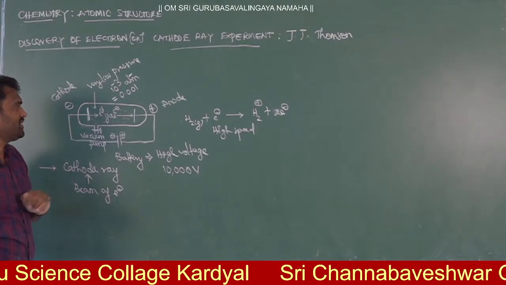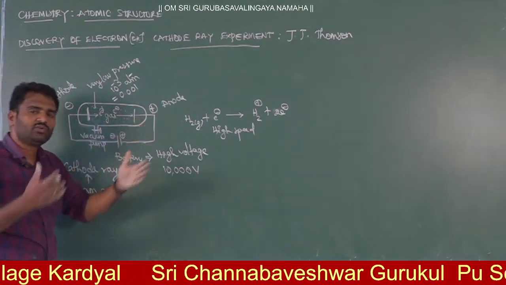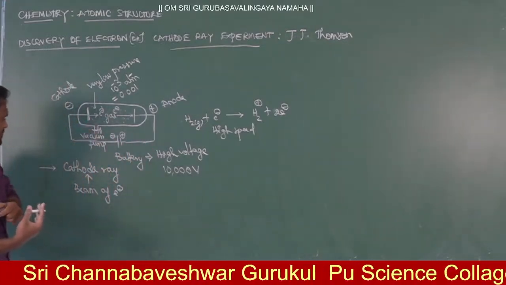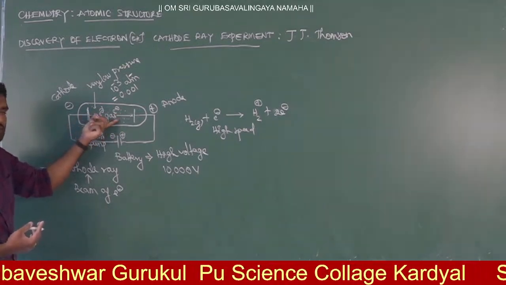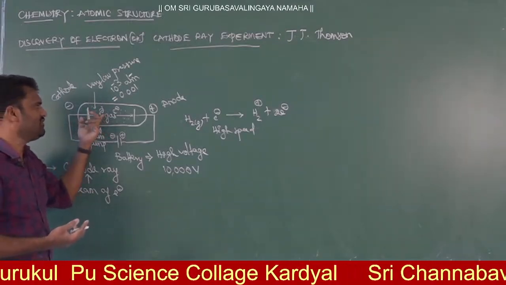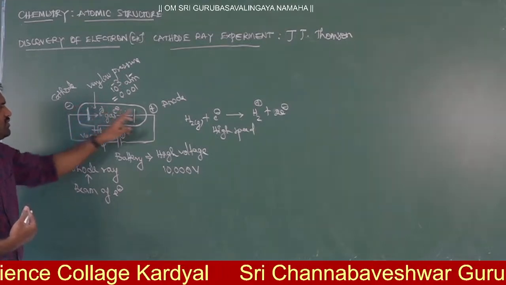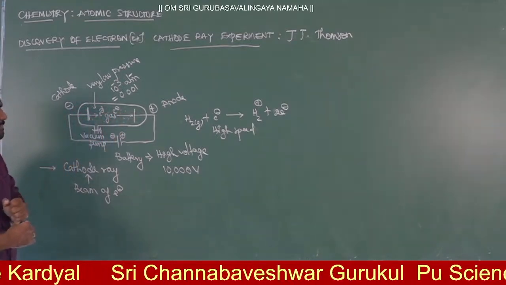Right, now let me say one thing. Whenever electrons are passing from this cathode to anode, to reach from cathode to anode, they need some medium. The medium here is gas. That means in the gas also there are some electrons. That's why there will be a passage of electrons from cathode to anode via the gas medium.